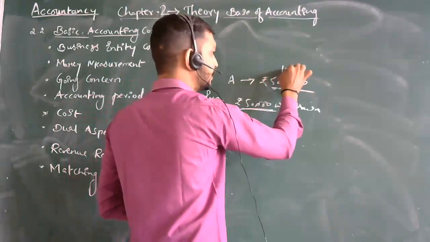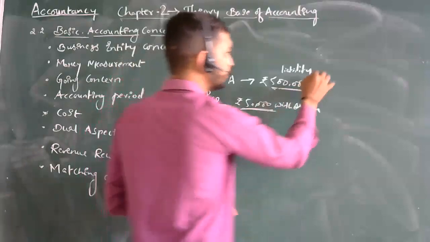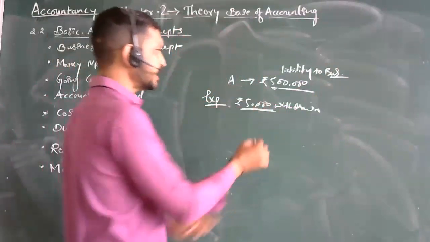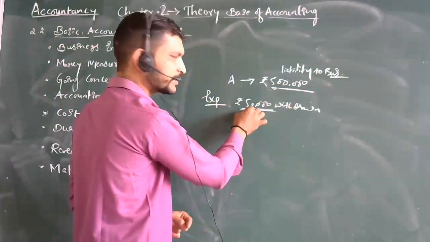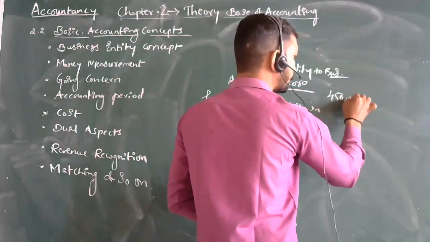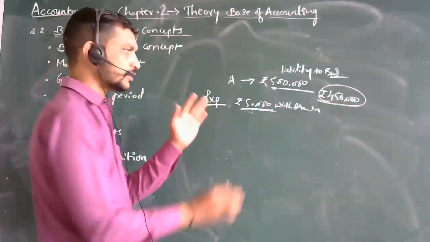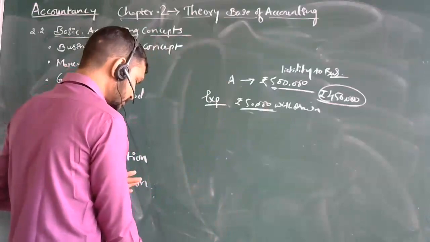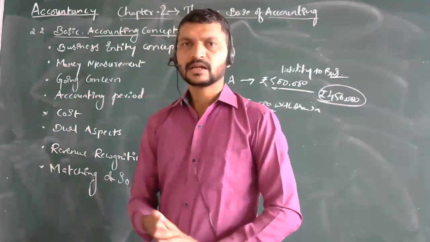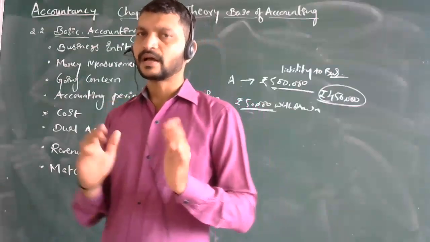This is the liability to the business. This 5 lakh is a liability to the business. Now straight away, my liability after withdrawal of this 50,000 will be 4 lakh 50,000 rupees. 4 lakh 50,000 will be my liability. So what we are trying to say here is, the investment in the business entity is separate, and the owner, the investing person, I am, my entity will be separate.